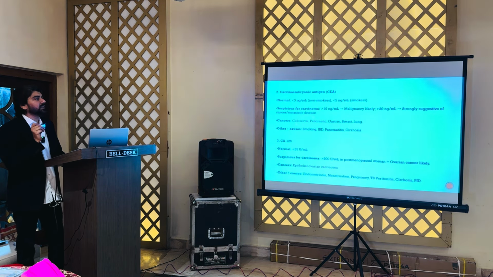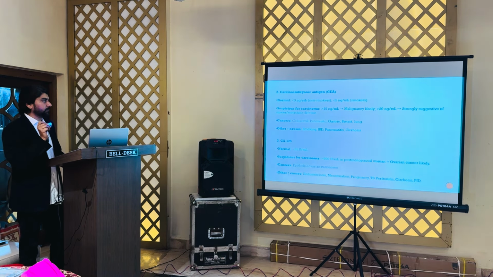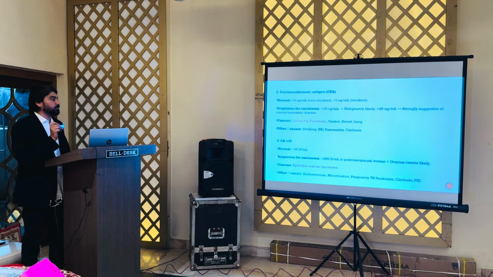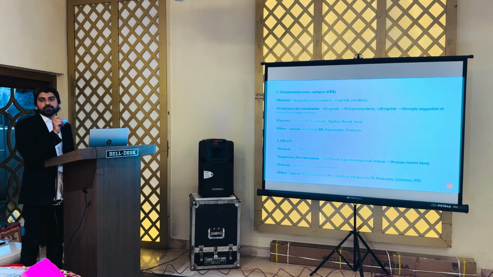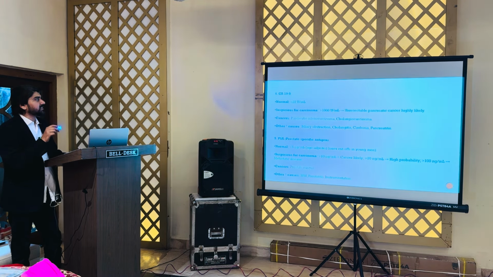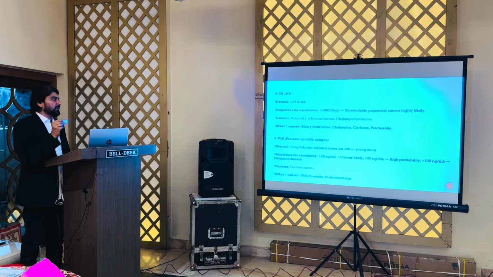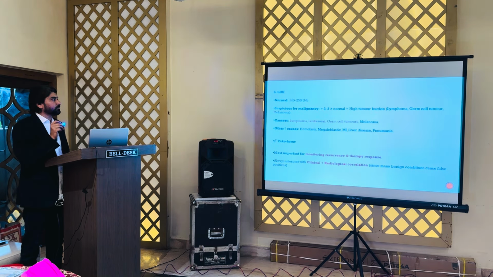Now, CEA is mainly raised in colorectal and pancreatic cancers. Now CA125, very important test. It is mainly used for the diagnosis of epithelial ovarian carcinomas, and usually done in females. But again, a very important point to be noted is that it can be raised in endometriosis, menstruation, TB and pregnancy. So these are also very important. Then CA19-9 is raised in pancreatic adenocarcinoma and cholangiocarcinoma. Now PSA, again very commonly prescribed, mainly in prostate cancers.